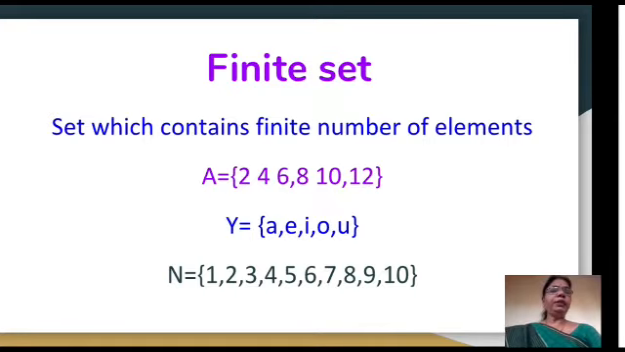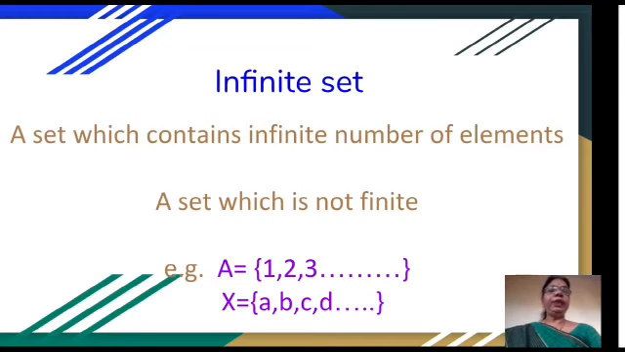Opposite to this is the infinite set. An infinite set means a set which contains an infinite number of elements. That is, we can't count those numbers, and counting never terminates anywhere. So that is known as the infinite category of set. That is, a set which is not finite is known as an infinite set. For example, A equals 1, 2, 3, and so on, there is no limit for numbers. X equals a, b, c, d, and so on, there is no limit for alphabets. So these are known as infinite sets.